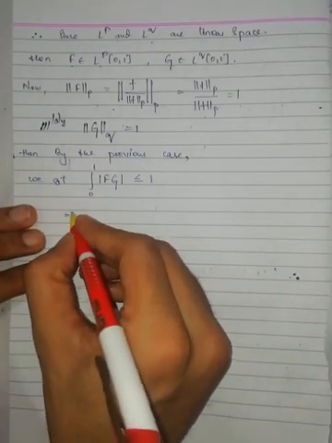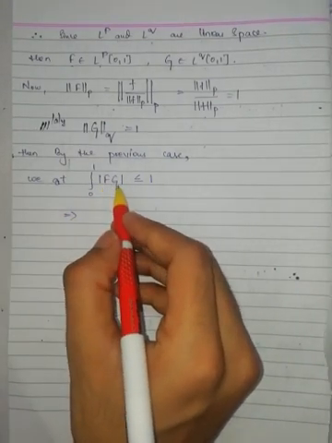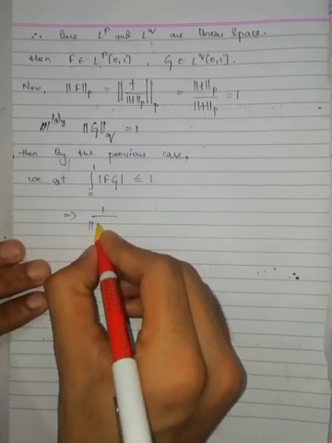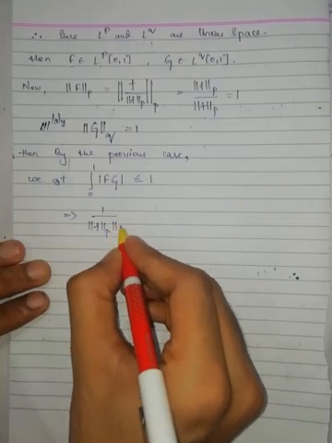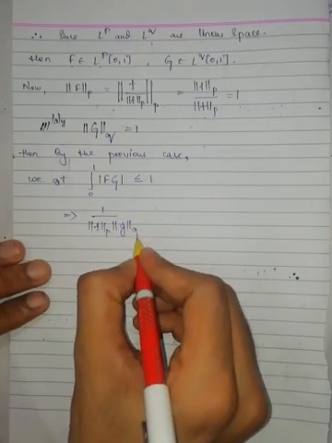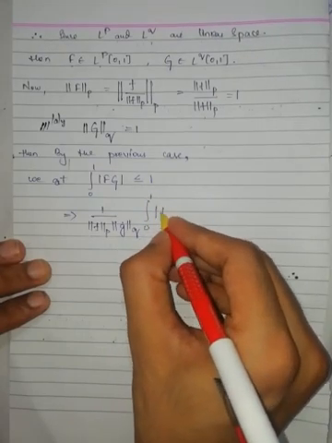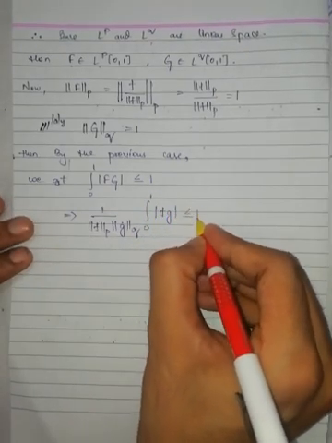This implies, now substitute capital F and capital G, 1 by p norm of small f into q norm of small g, integration 0 to 1 modulus of small f g is less than or equal to 1.